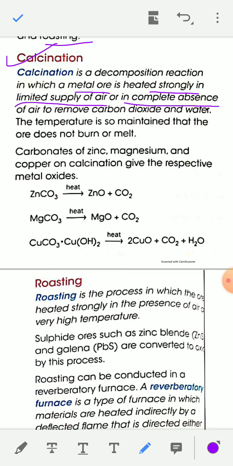The temperature is so maintained that the ore does not burn or melt.